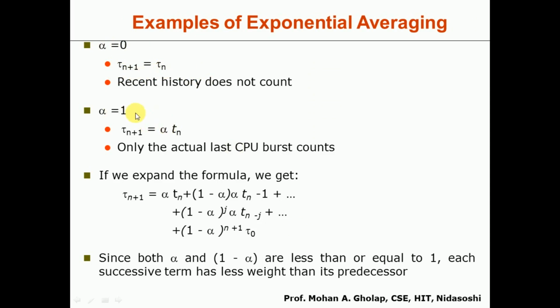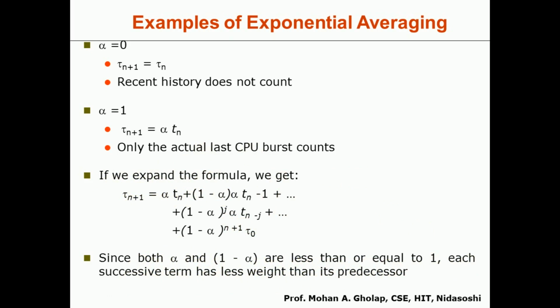If alpha is equal to 1, tau of n plus 1 equals alpha Tn, so only the actual last CPU burst counts. If we expand the formula, since both alpha and 1 minus alpha are less than or equal to 1, each successive term has less weight than its predecessor. So the influence of the previous and the next one is decided based on the value of alpha.